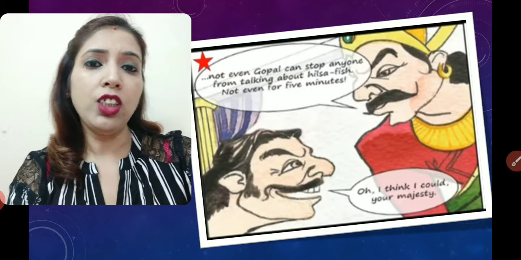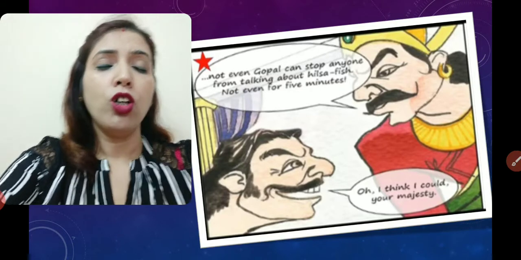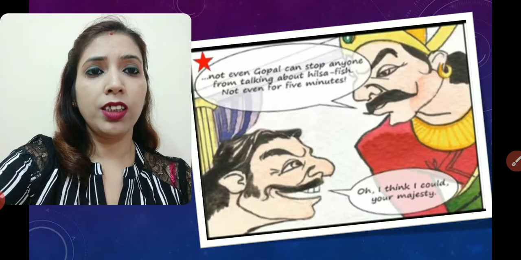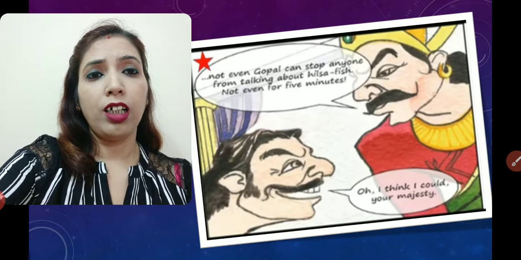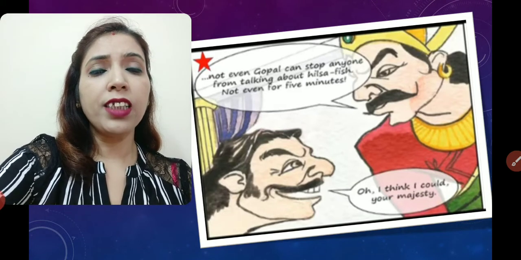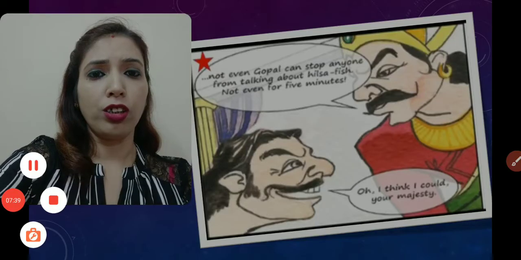That is the challenge which has been accepted. This is the first portion of the story. In the second portion we'll see whether Gopal is successful in his challenge or not. Thank you, children.